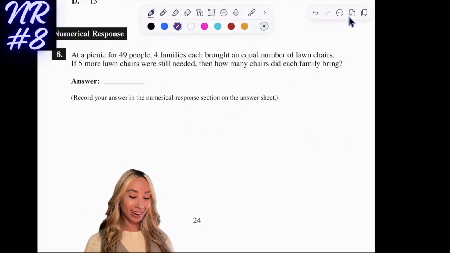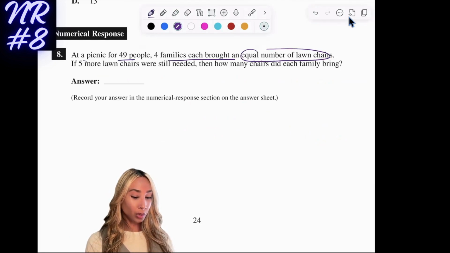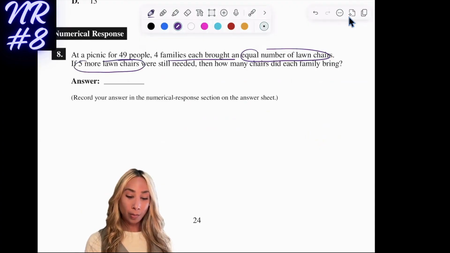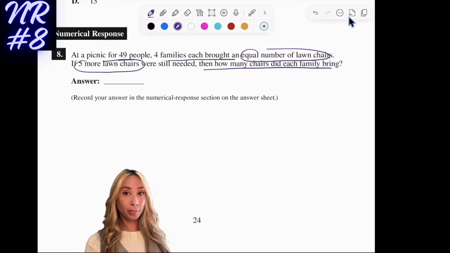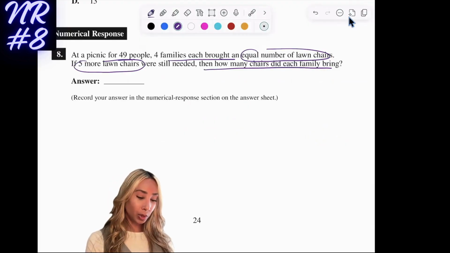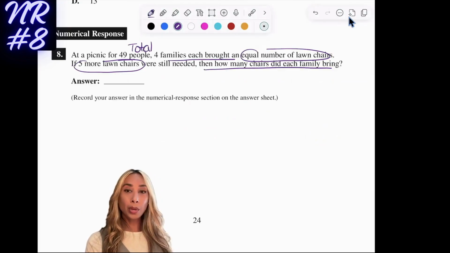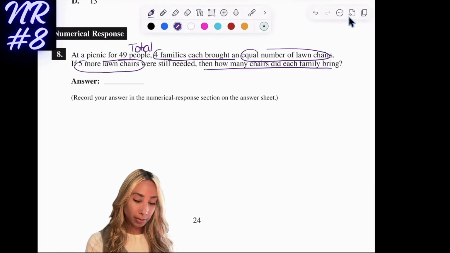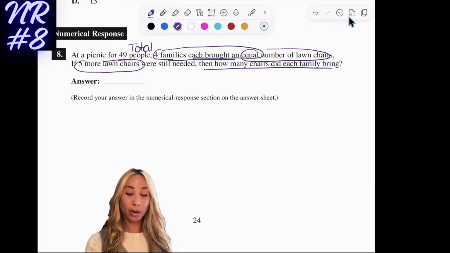Okay, number 8 here. At a picnic for 49 people, 4 families each brought an equal number of lawn chairs. 5 more lawn chairs were still needed. How many lawn chairs did each family bring? Okay, so an interesting question here. We know we have our total of 49 people, and we know that each family brought an equal amount of chairs.